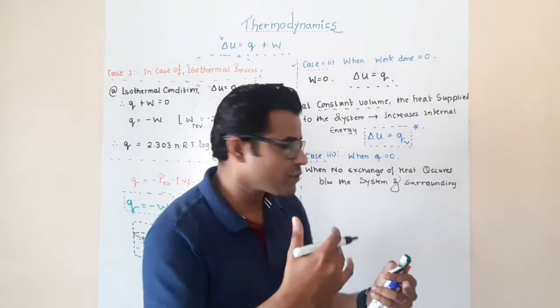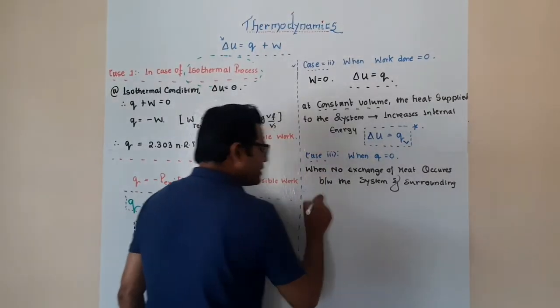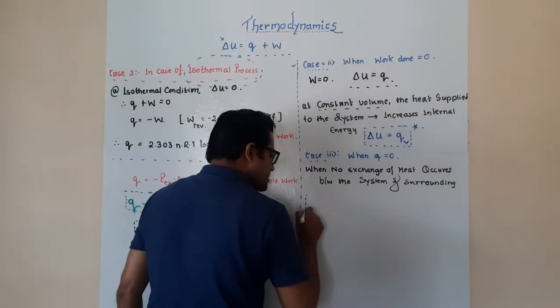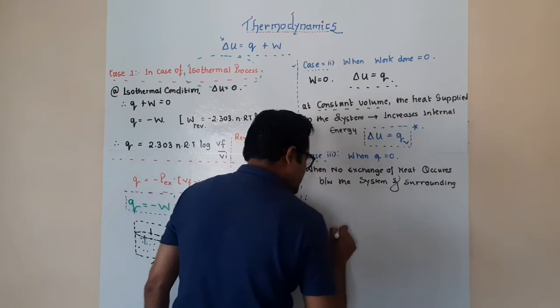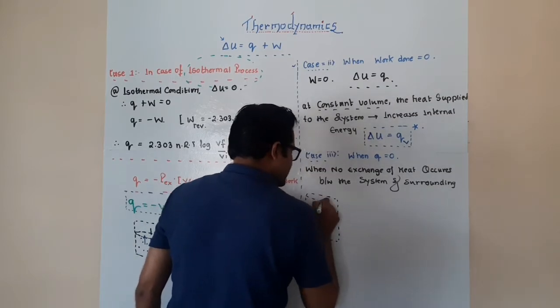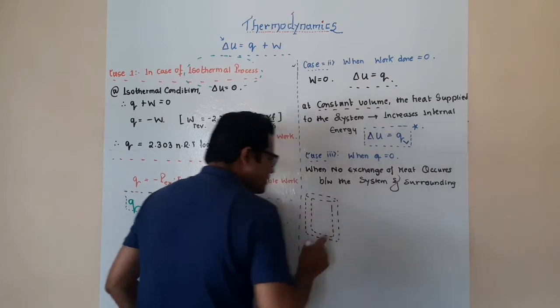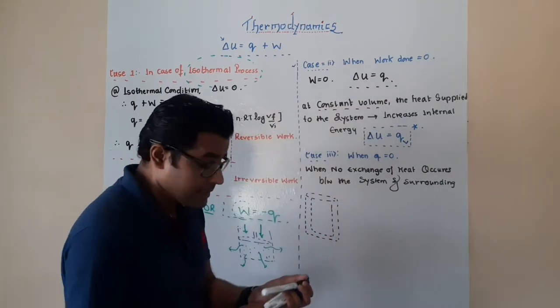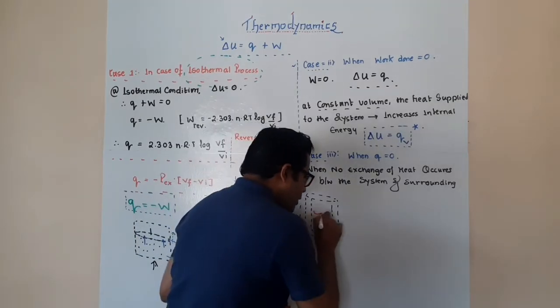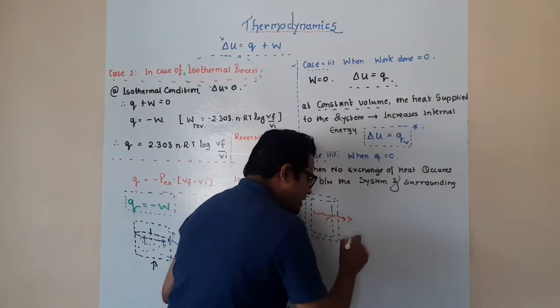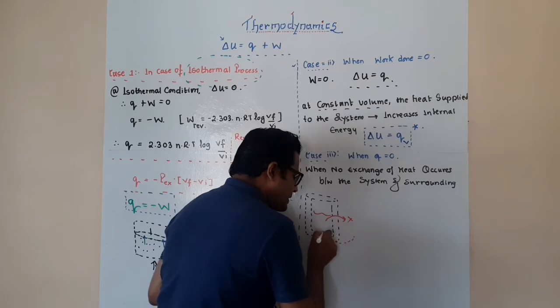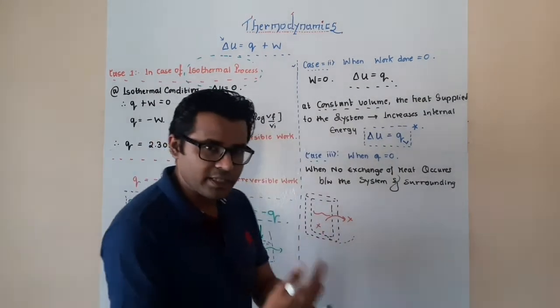So when there is no exchange of heat, I hope you remember, when a system does not exchange heat, that is, the heat from the system does not go outside, or from the outside it cannot come inside. There is no exchange of heat.